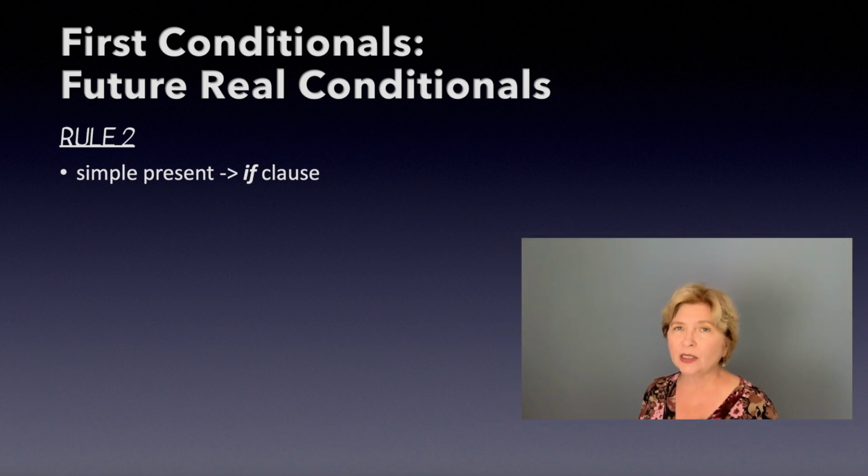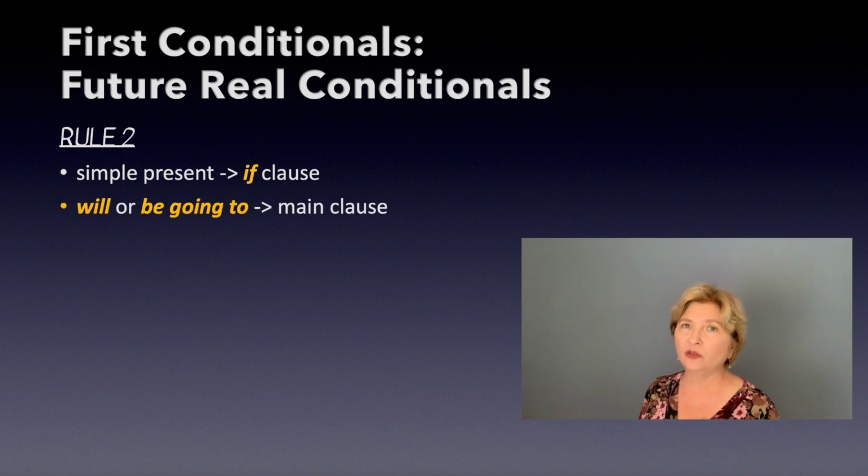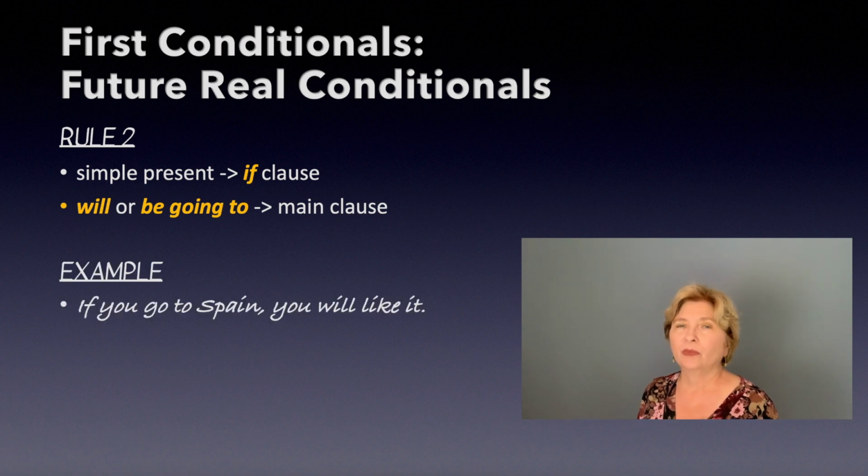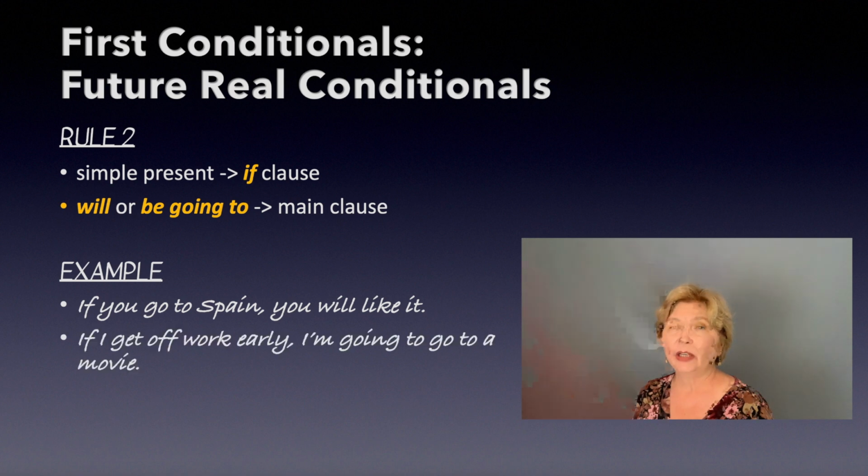Use the simple present in the if clause and use will or a form of be going to in the main clause. For example, if you go to Spain, you will like it. And if I get off work early, I'm going to go to a movie. So you can see how we make these with will and with be going to. They both work just fine.